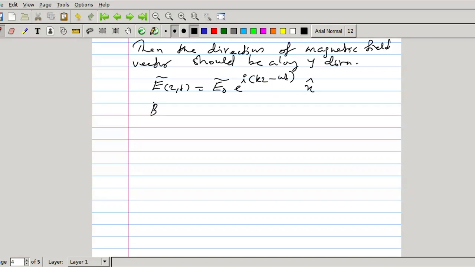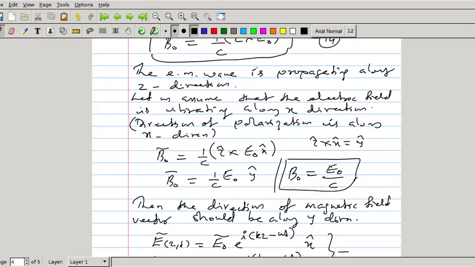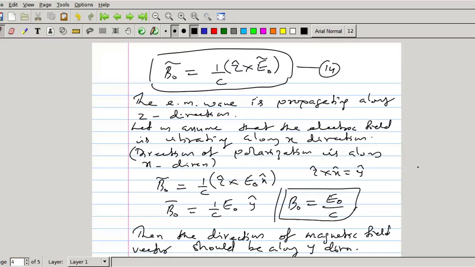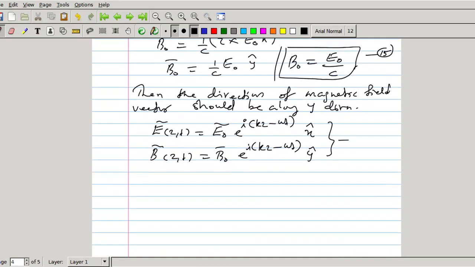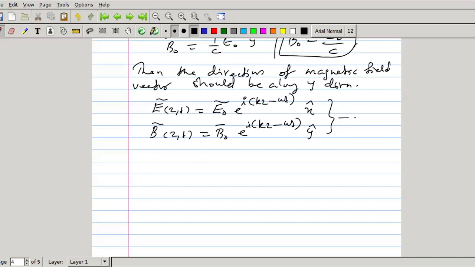Then the magnetic field should be along e raised to i(kz minus omega t). It should be along y direction. So this I am giving equation number 14. This one equation 15. And this equation I am giving equation 17.